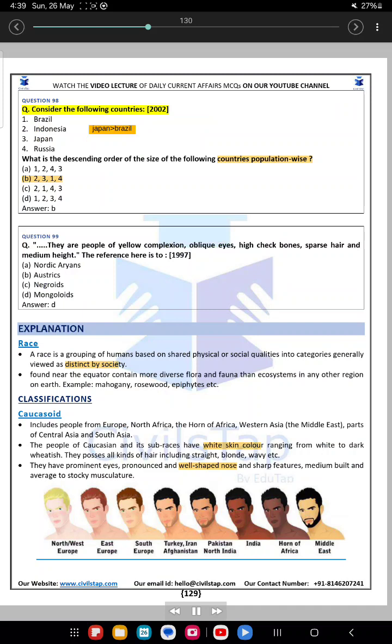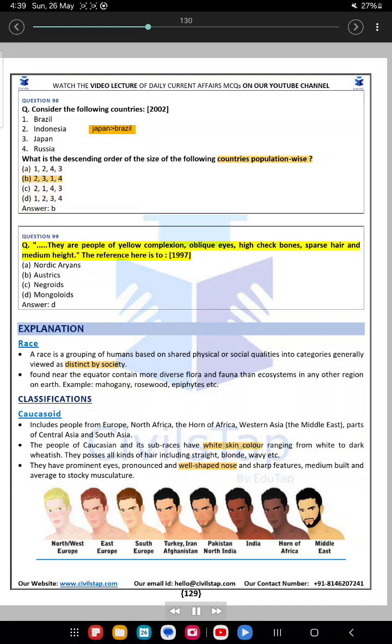Question 98. Consider the following countries: 1. Brazil. 2. Indonesia. 3. Japan. 4. Russia. What is the descending order of the size of the following countries population-wise? A. 1, 2, 4, 3. B. 2, 3, 1, 4. C. 2, 1, 4, 3. D. 1, 2, 3, 4. Answer: B.